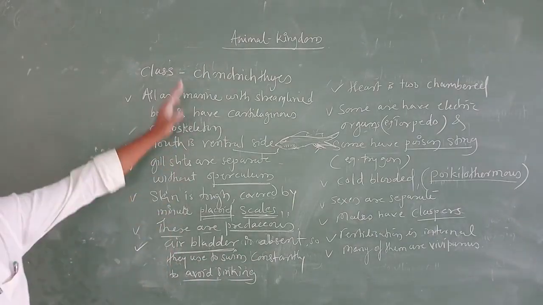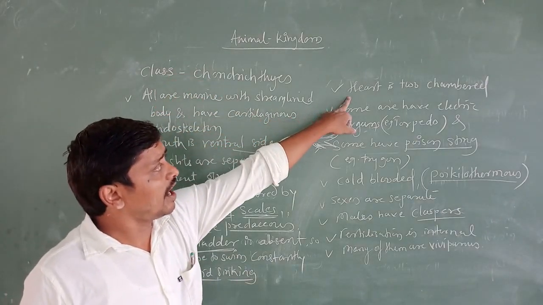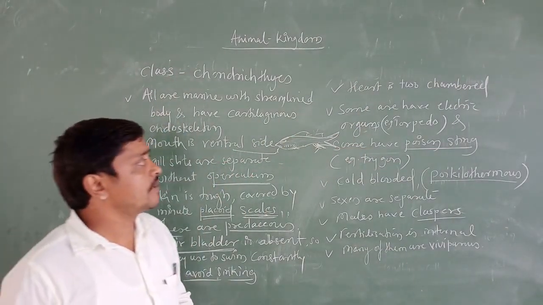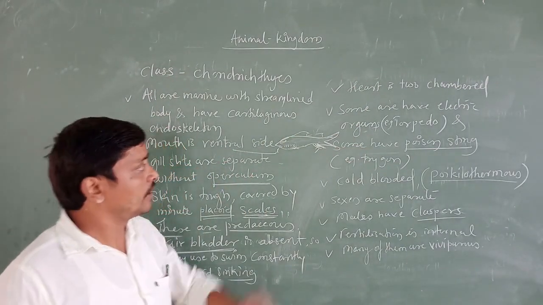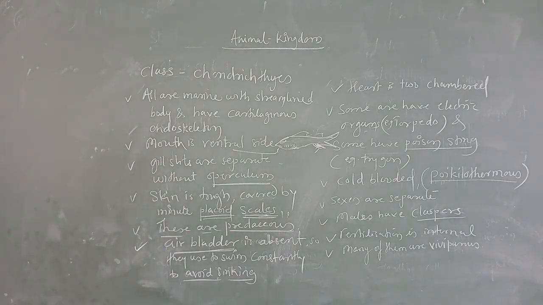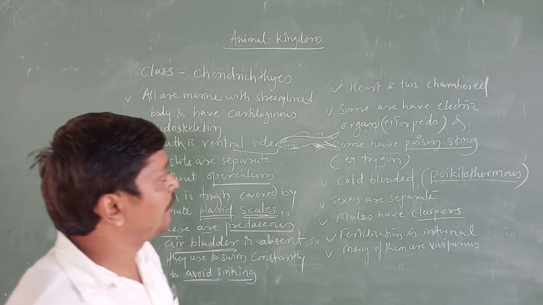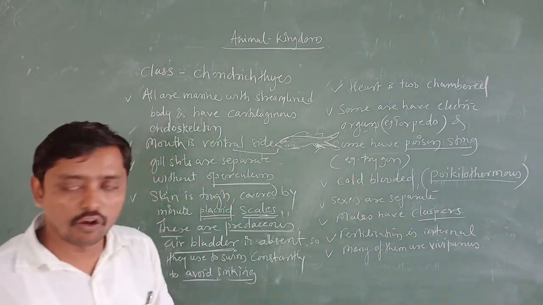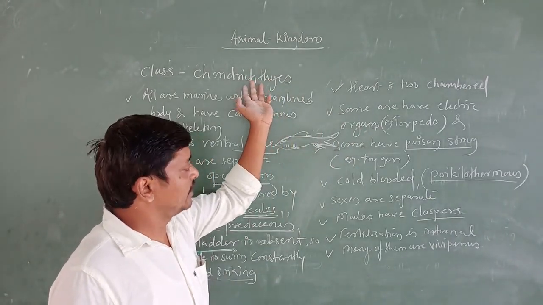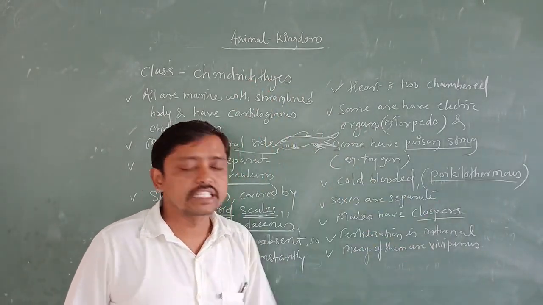Next one is, in these Chondrichthyes, you are going to find the heart is two-chambered, one is auricle, another one is ventricle. Some are having the electrical organs, example I have written on the board, that is torpedo, and some are having the poisonous sting. Example is Trygon. Then next, these Chondrichthyes are cold-blooded animals, in the sense poikilothermous.